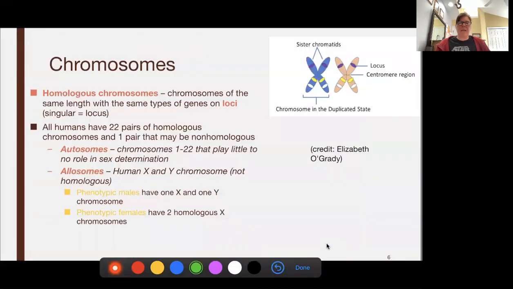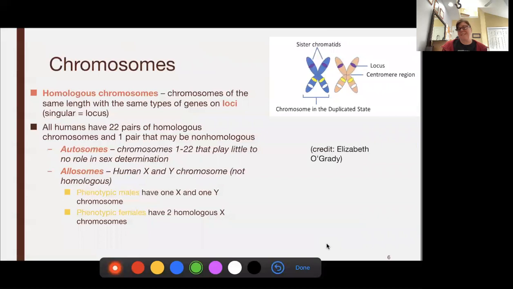So chromosomes, we talk about this term homologous chromosomes. Those are chromosomes that have the same type of information on them. So like mom's chromosome 1 and dad's chromosome 1 will have the same info on them. Now they may not have the same exact version of that gene, like maybe dad's tall, mom's short, but height will be the same thing on that, will be on the same chromosome. So we know that humans have 22 pairs of homologous chromosomes. We call those the autosomes. So chromosomes 1 through 22 have no role in sex determination.